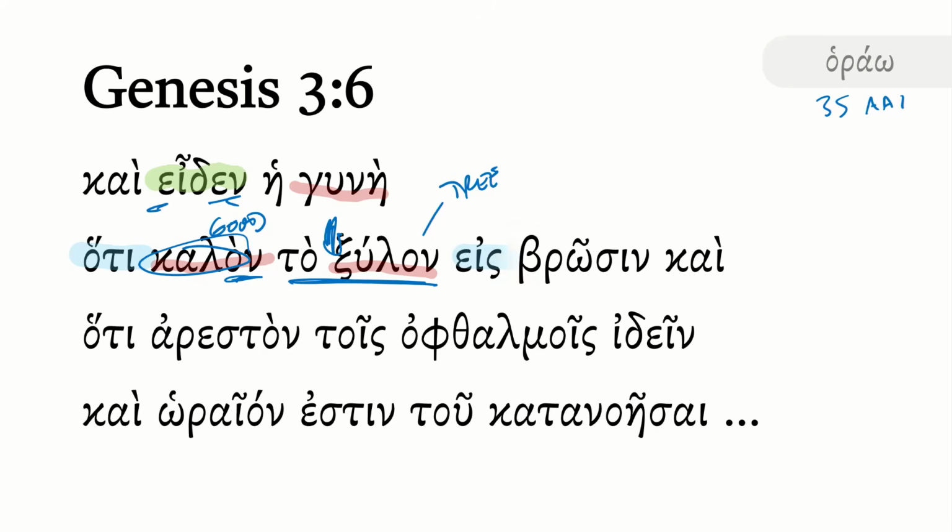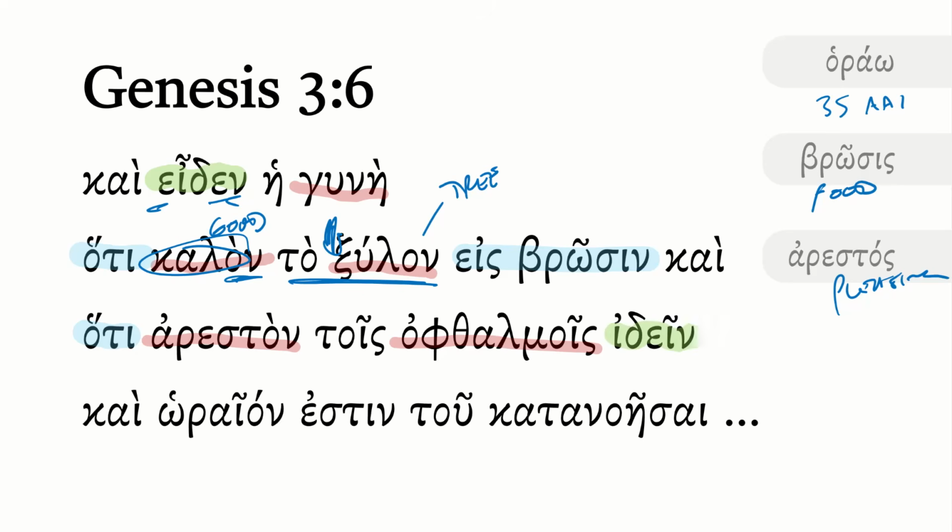And it's good for what? Eis brosin. It is good for or as food there. So she sees that the tree was good for food and hoti areston. So areston here means pleasing. And it's pleasing to her eyes, or it doesn't say her, but to the eyes. Notice she's actually being captivated by how it looks here. And then idein. So it's good to the eyes to see.